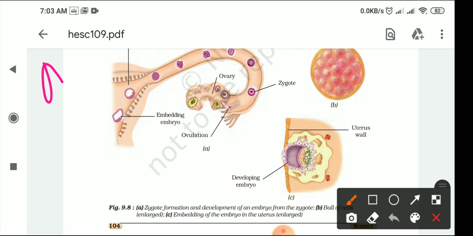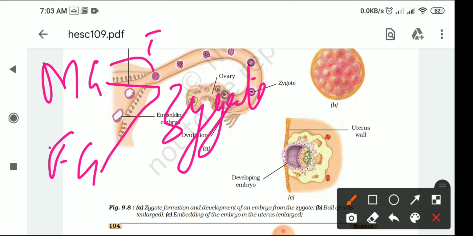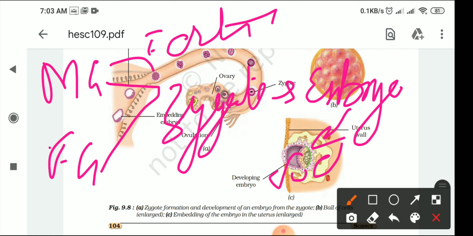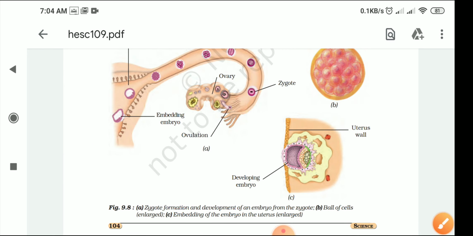Now again I'm repeating it: male gamete, female gamete, they fuse to each other and form the zygote. This process is called fertilization. The zygote after some time divides into cells and forms the embryo. After embryo it forms the foetus. Foetus is that condition in which the body organs of the baby can be easily identified, and after foetus the baby is delivered by the mother after proper growth. So this is the flow chart for the process of reproduction.